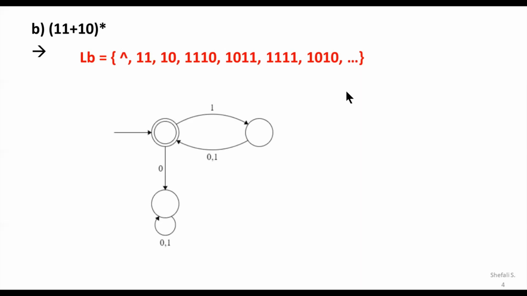If a DFA is to be drawn, then as I mentioned, as the null is the string which is to be accepted, then definitely the initial state, what we have given here, is declared as the final state. Now, we need to have a group of two elements, either 1, 1 or 1, 0.